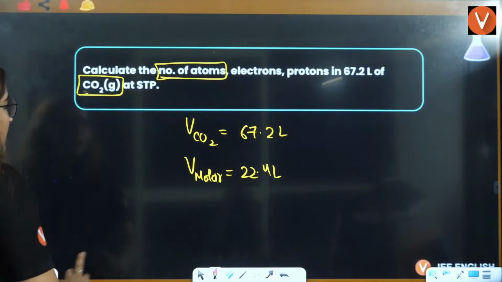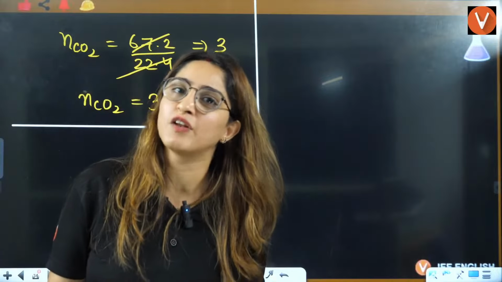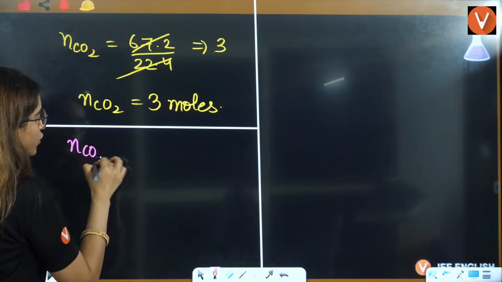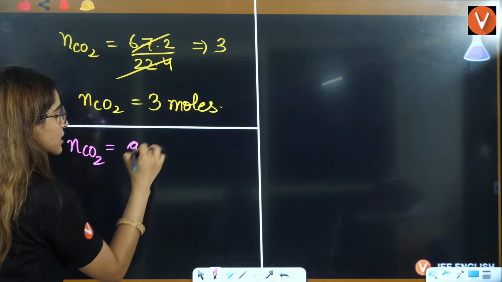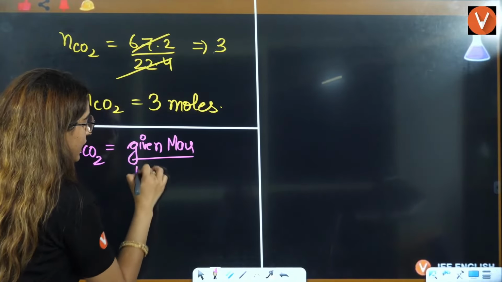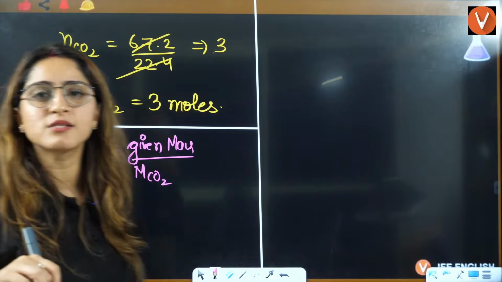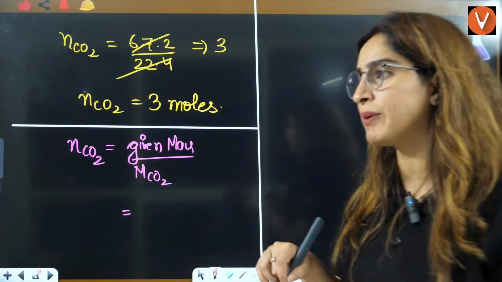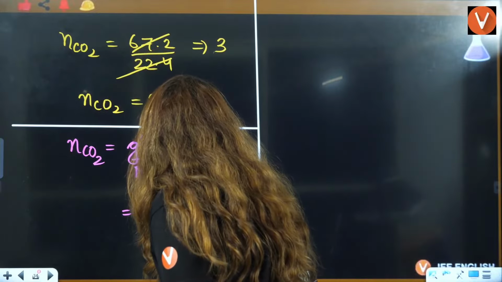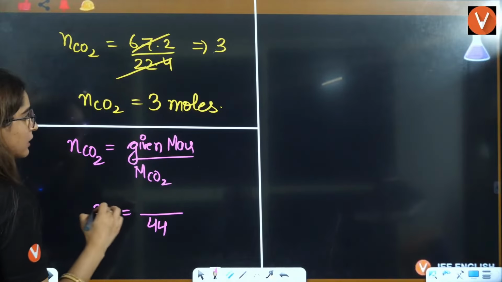Yes, everyone. Now, once you know the moles, everything will be solved. Right? So here, the number of moles of CO2 is nothing but given mass by molar mass of CO2. Now, can you tell me what is the molar mass of CO2? Everybody, what is the molar mass of CO2? Molar mass of CO2 is 44. Number of moles of CO2 is 3.